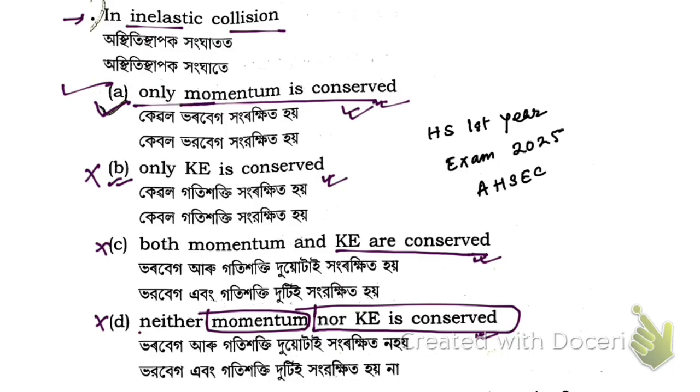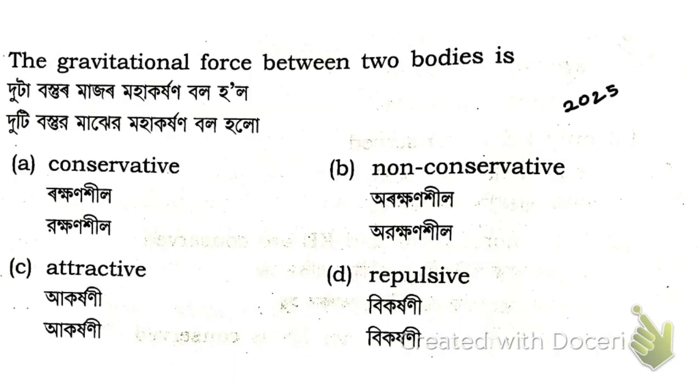Now let me answer the next question. The gravitational force between two bodies is conservative, non-conservative, attractive or repulsive. Gravitational force is conservative, we know that. You know the definition of a conservative force: if the work done by the force is independent of the path, then the force is called conservative.